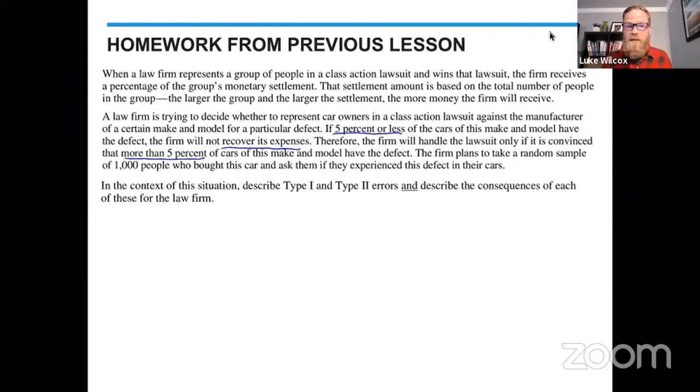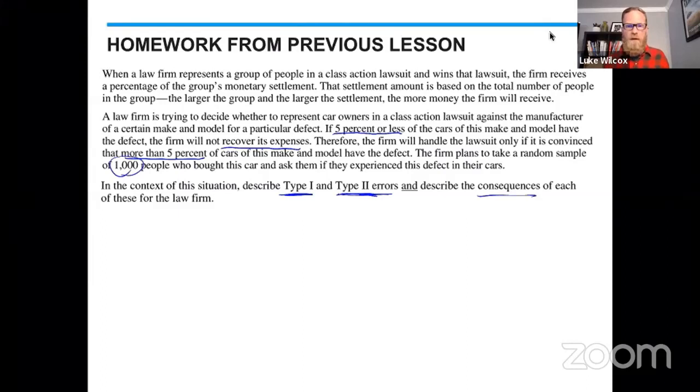The firm plans to take a random sample of 1,000 people who bought the car and ask them if they experienced this defect in their cars. So in the context of this situation, describe a type 1 and a type 2 error and describe consequences of each.